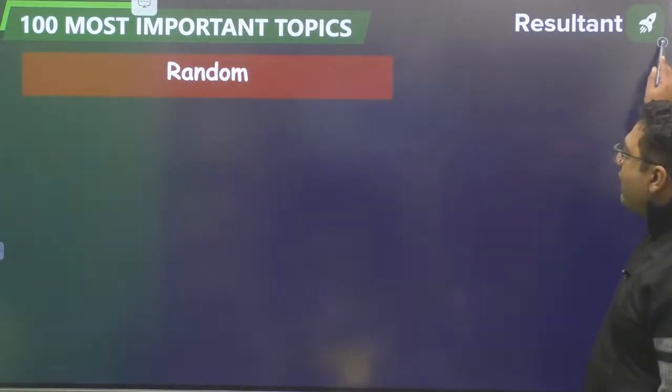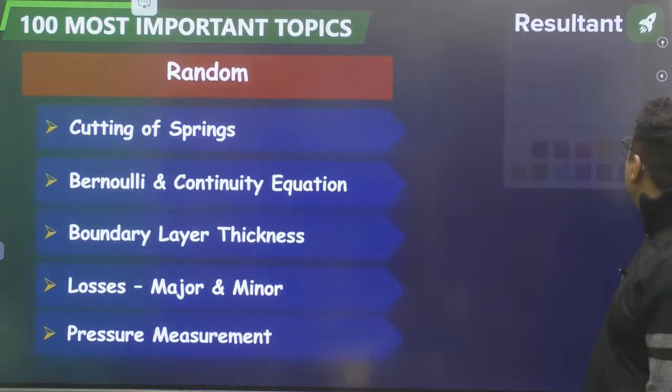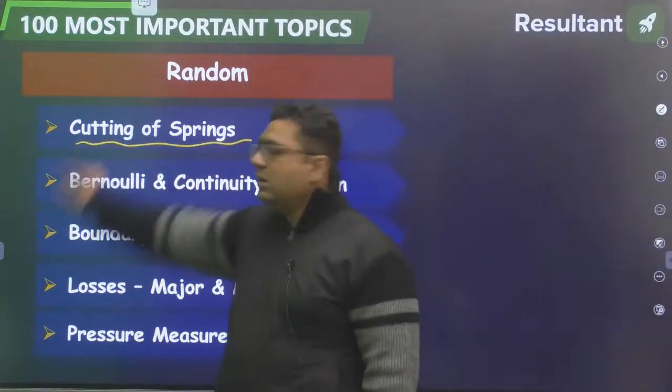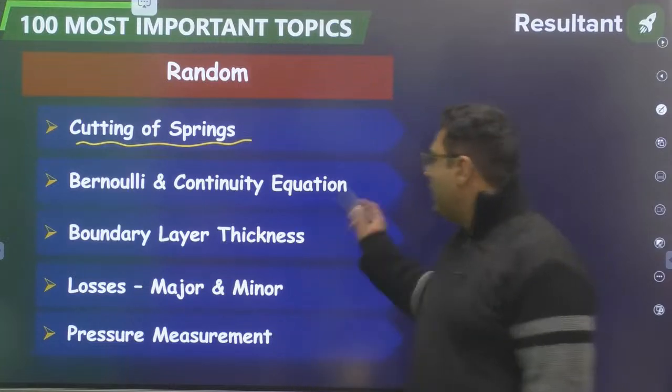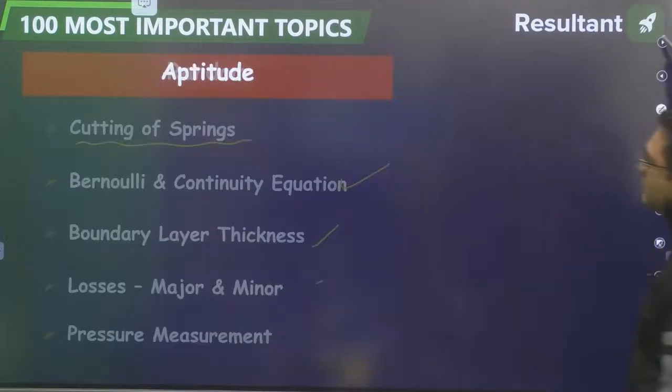Then my dear, we have some random topics which can be there from all the subjects, mixed topics, like cutting of springs. That is considered in machine design also, TOM also. Then we have, okay, that we already have seen, only cutting of springs is there.